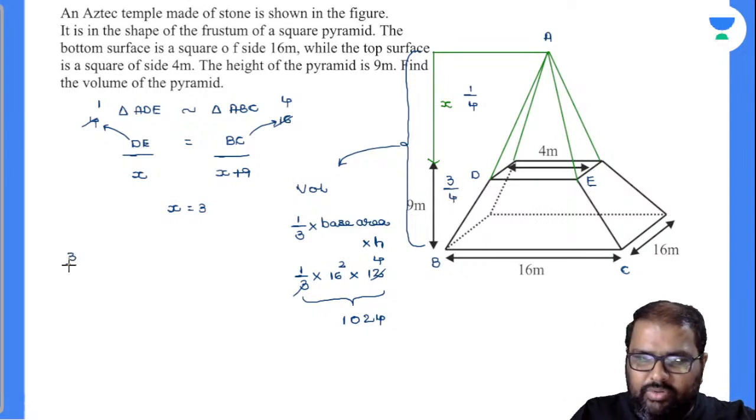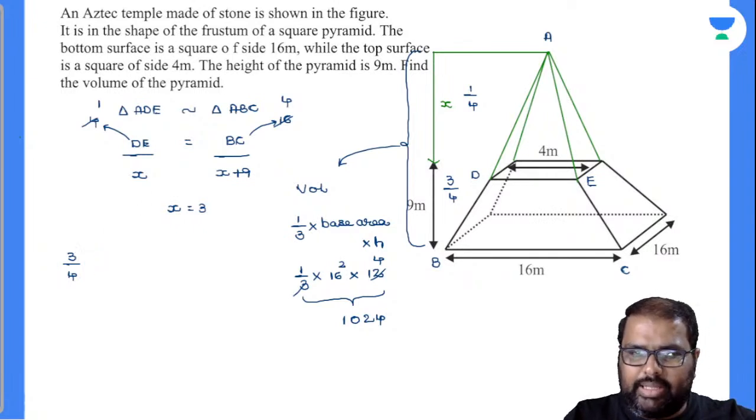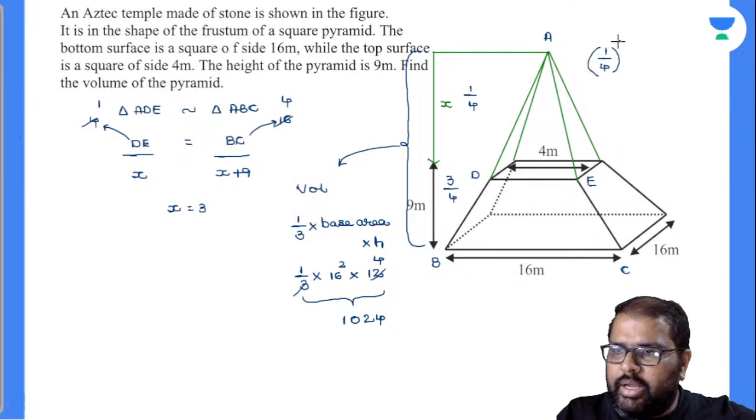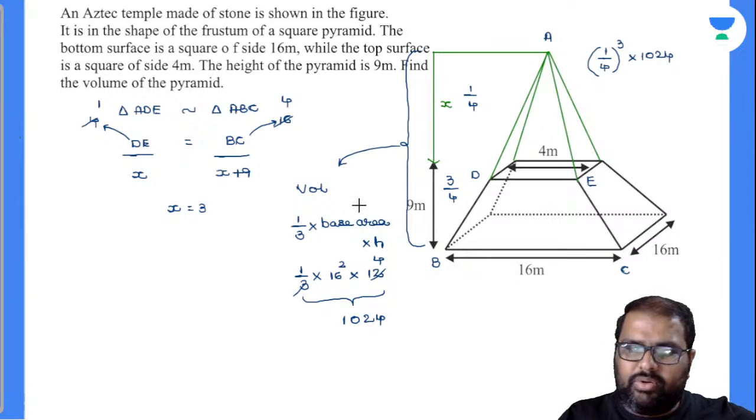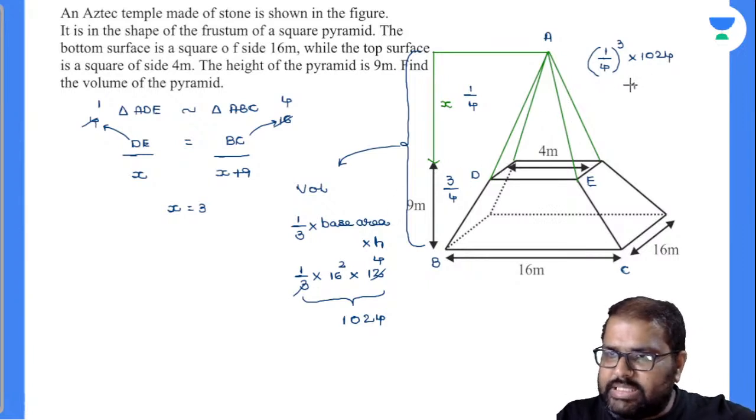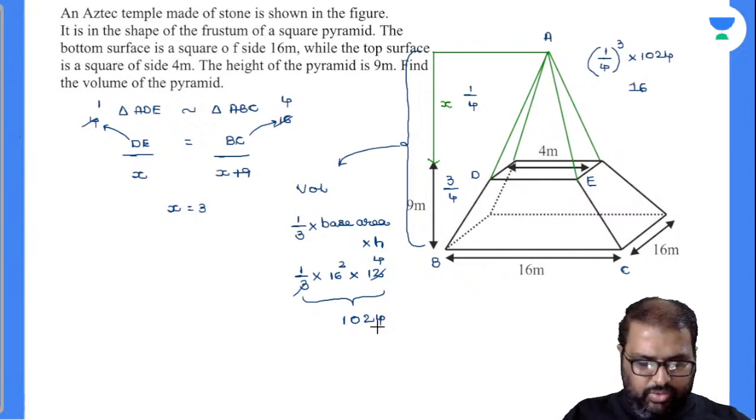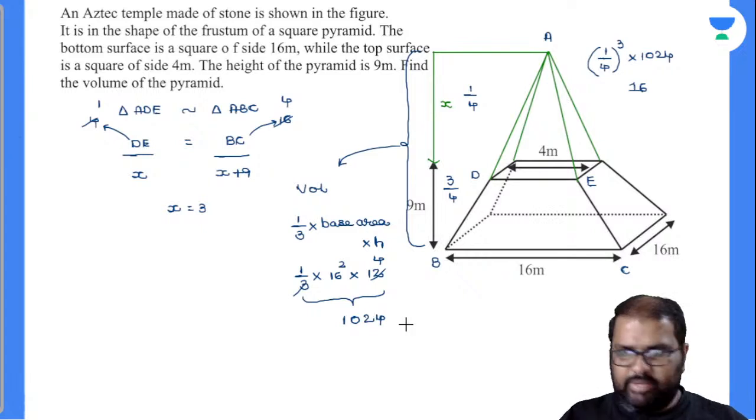Now I will convert into volume. 3 by 4 whole cube, right? Am I right or wrong? 3 by 4 whole cube into 1024, or otherwise you can write it like this also. You can find this value, right? 1 by 4 whole cube into 1024. 1024 is nothing but equal to 4 to the power of 5. So 16 will be left over here. Am I right or wrong? Perfectly. So see, from 1024 remove 16, which will be equal to 1008.